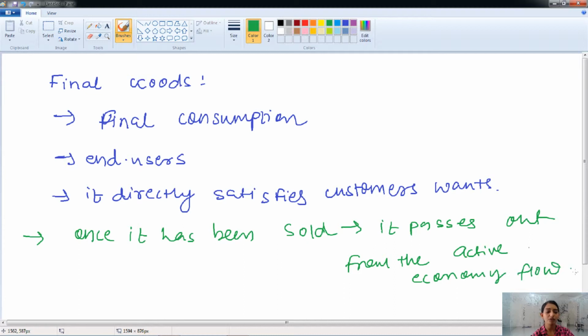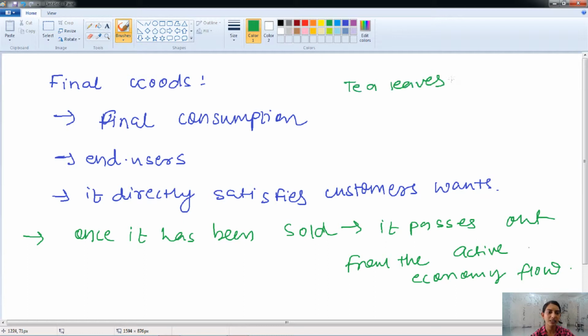Okay. So when the goods are sold to the final customer, they are not having any other transformation process, and therefore they are not yielding any income for the economy. So it passes out from the active economic flow. Therefore it is known as the final good.